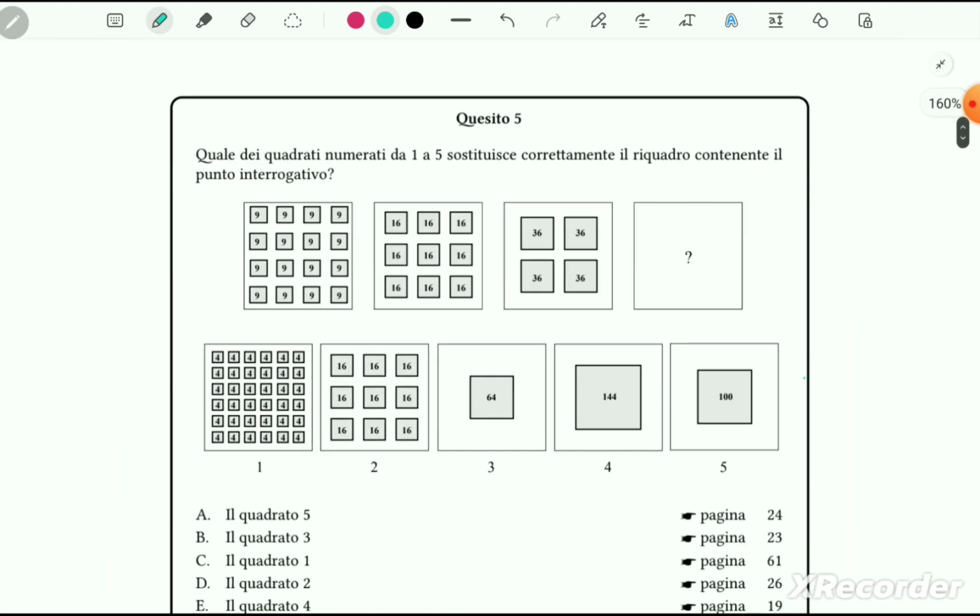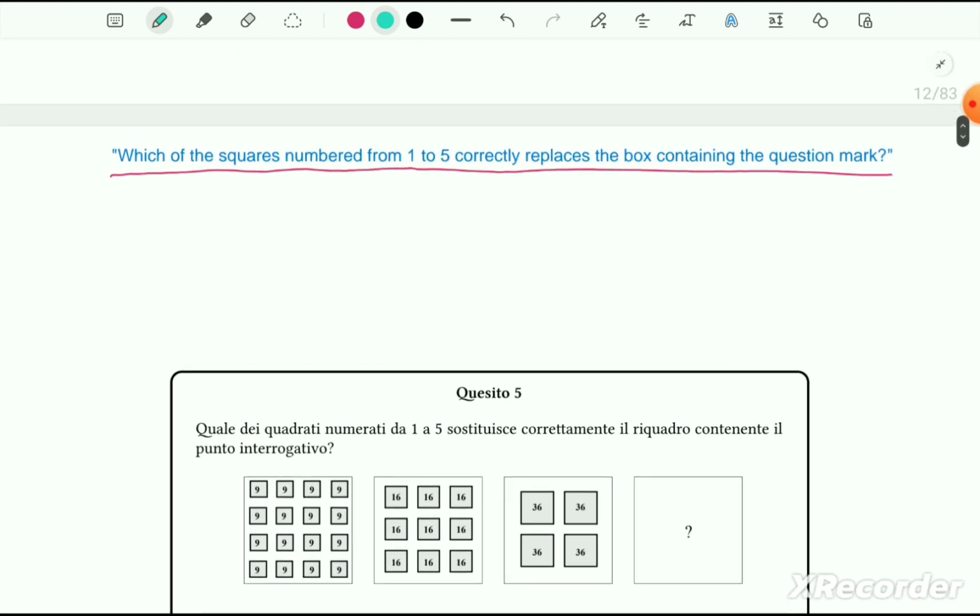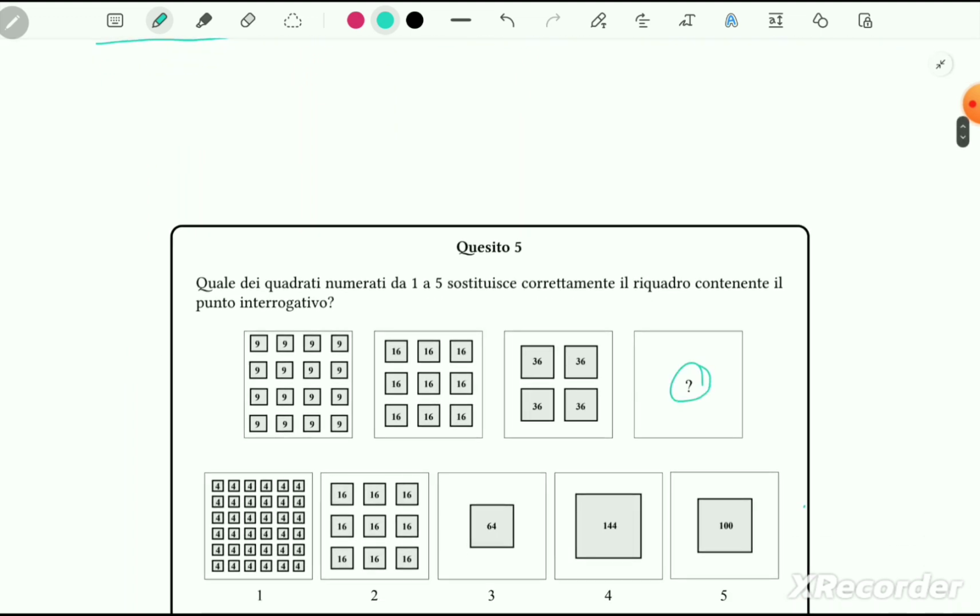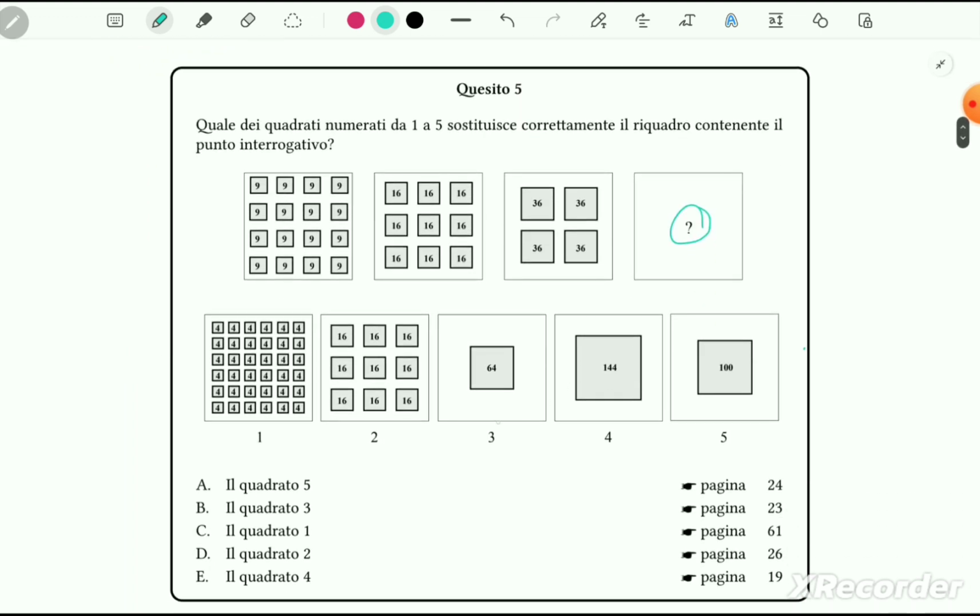Let's move on to our next problem. Which of the squares numbered from 1 to 5 correctly replaces the box containing the question mark? So this is the question mark. We have to find out which box among these 5 needs to sit here. First of all, take a look at the sequence or relationship between the boxes.